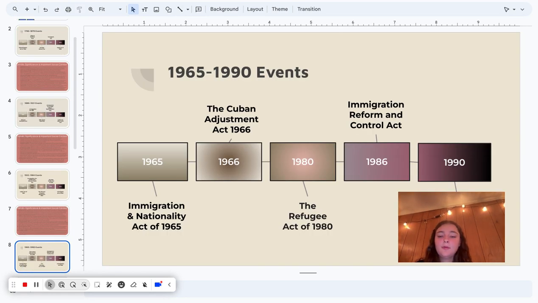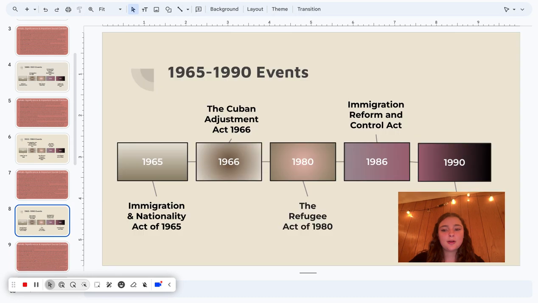And then the fourth time period that we're looking at is 1965 to 1990. I'm going to be talking about the Immigration Reform and Control Act of 1986. Congress addressed the issue of illegal immigration by granting amnesty to some of the people who had lived in the U.S. for a long period of time in order to obtain legal permanent status. This included a special expedited procedure for farm workers.